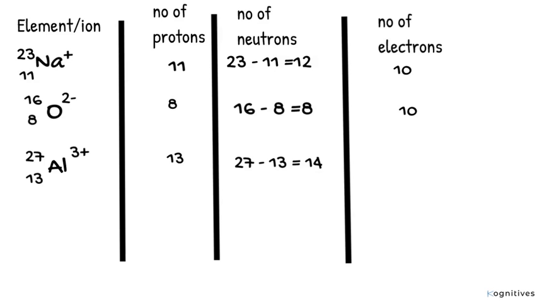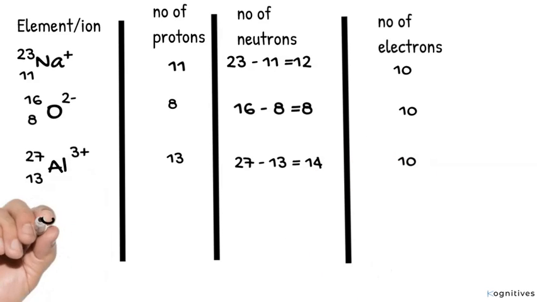Now what about the number of electrons? Aluminium should have an electron number corresponding to its number of protons, which is 13. But here you will notice that the aluminium ion has a charge of +3. This means that 3 electrons out of the 13 have been lost. So the number of electrons for Al3+ is also 10.